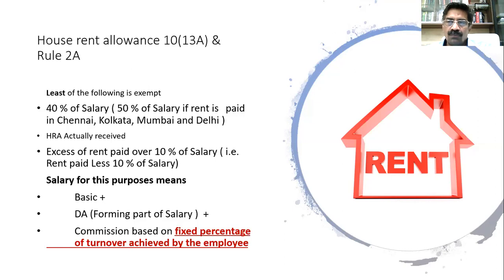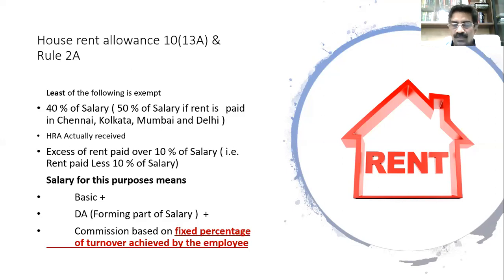Suppose the employer tells me you will get basic plus DA, then we can come to a conclusion. Dearness allowance is forming part of salary. Whenever DA is considered for calculating retirement benefits, we call it DA forming part of salary. In some examinations, they will give you DA taken into account for retirement benefits. Those are the two versions they give. But unless DA forms part of salary, or unless DA is taken like a basic salary, you should not take it for the calculation of HRA exemption. That is one important point.